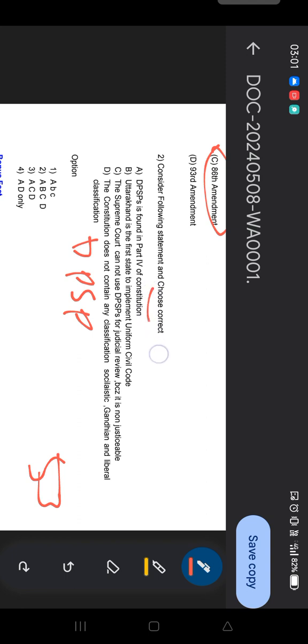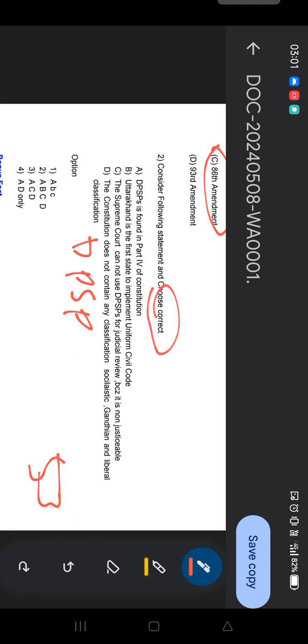Here we go with question number 2, and time starts. Guys, time is off, so you need to find the correct answer.